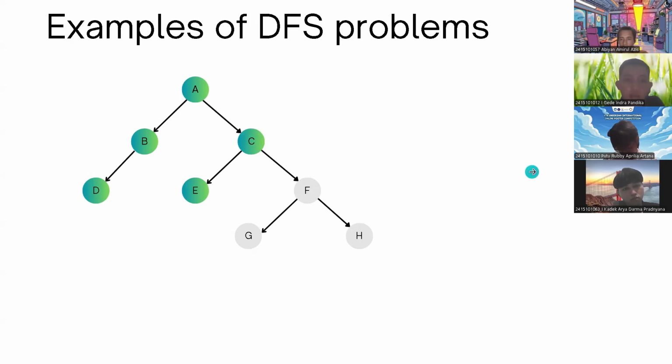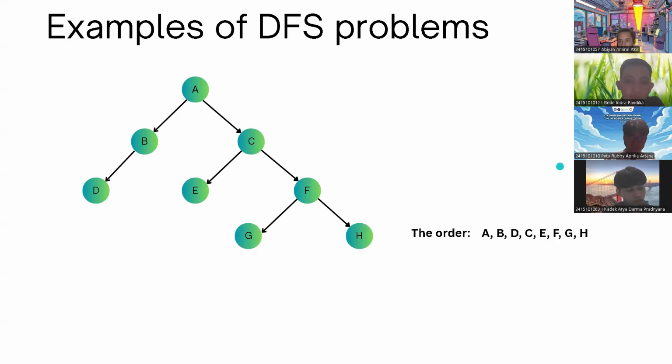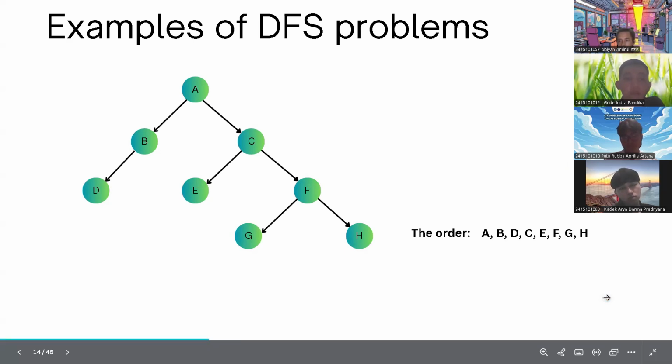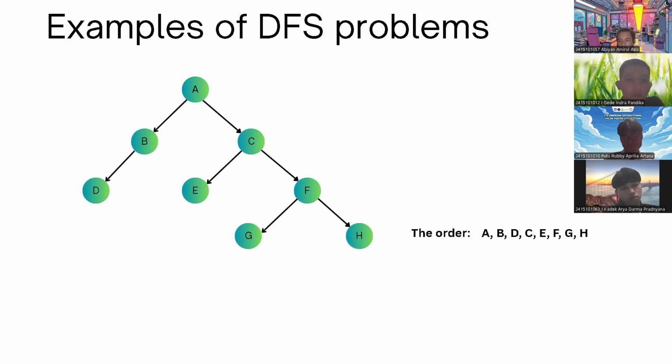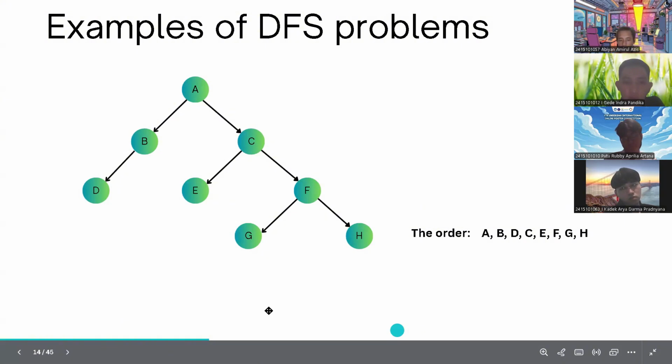Then, same as before, we move down to the node on the left side, which is node E. After that, we move again to node F. From node F, we move again to node G. And the last one, we move into node H. So the order will be like this: starting from node A, node B to node D, node C to node E, node F to node G, and from node F to node H.